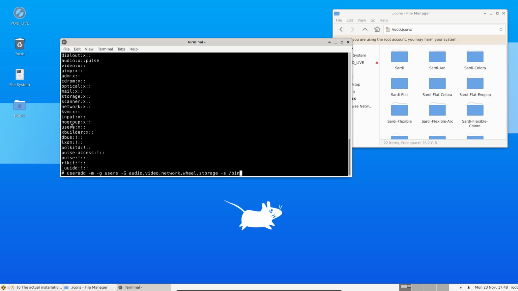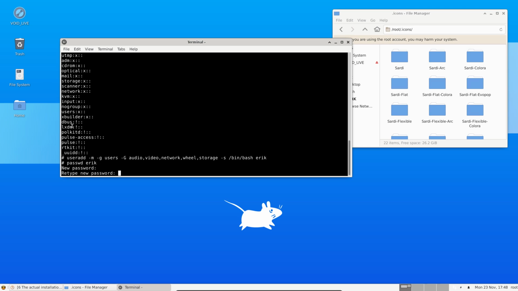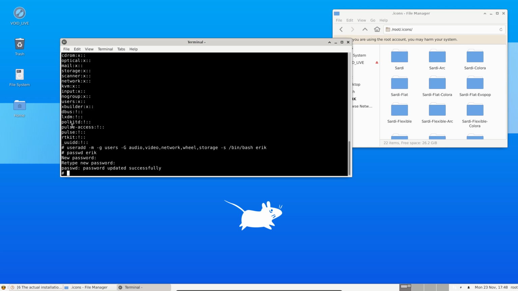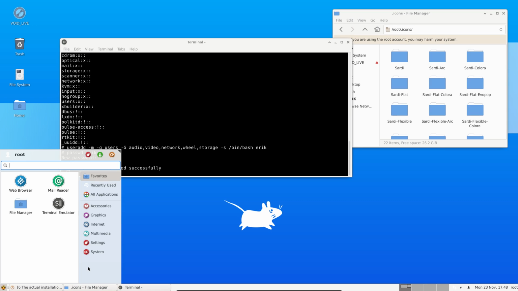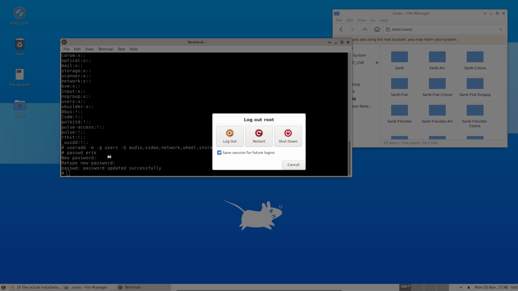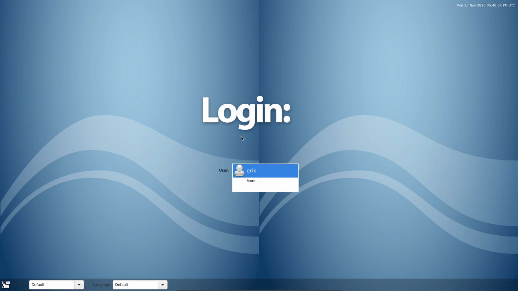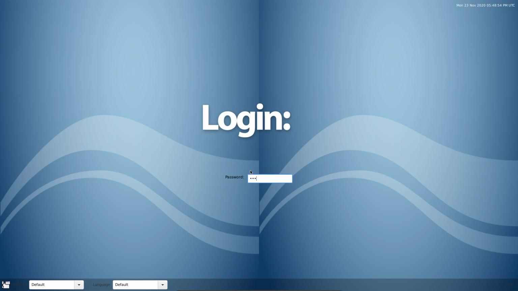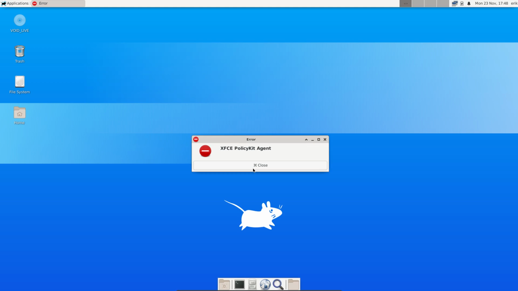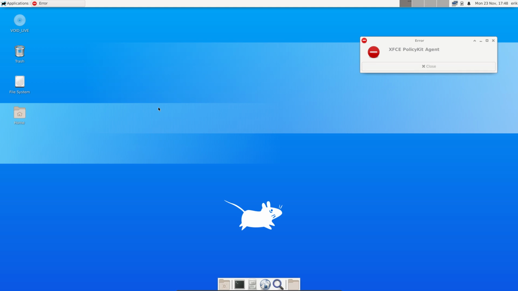-s. I don't know if I'm on ZSH or on something else actually. Must have made a typo. Password Eric. It's gonna be a very difficult one. Alright, let's get out of root here. Log out. Eric is here. And now I have another xfce polkit agent error.